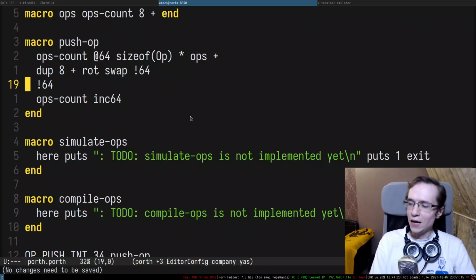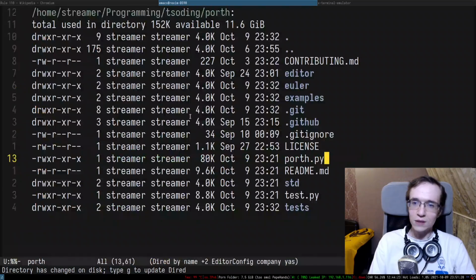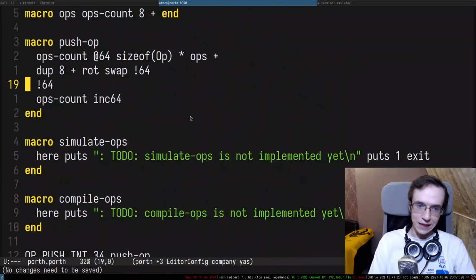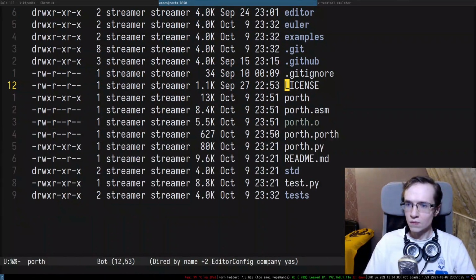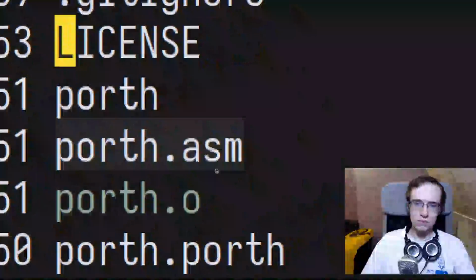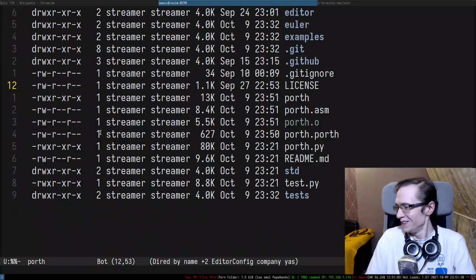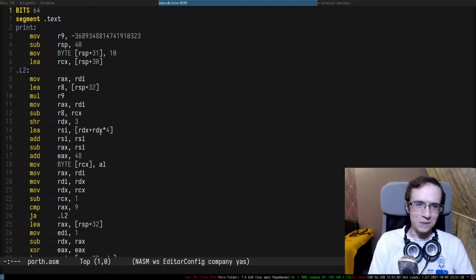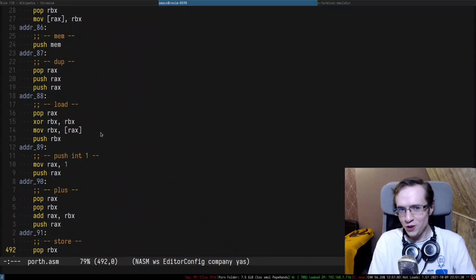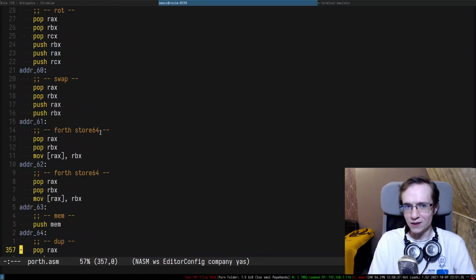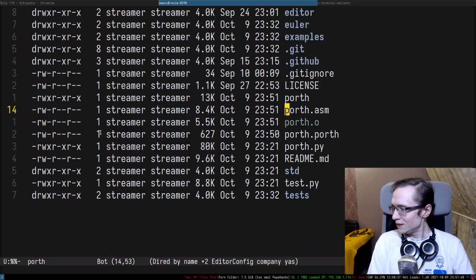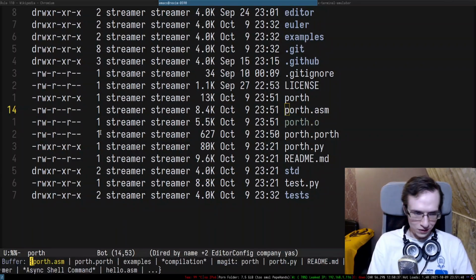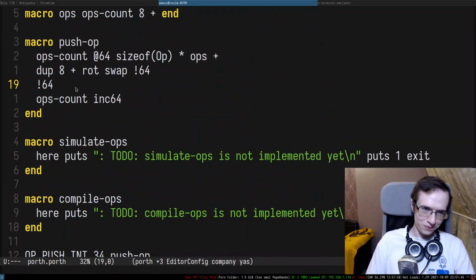Would you be able to compile porth.porth in Atom? I guess. I mean, I just did. Yeah, here it is. It's not finished yet, but I can already compile it in Asm. It is what it is. It just works already.